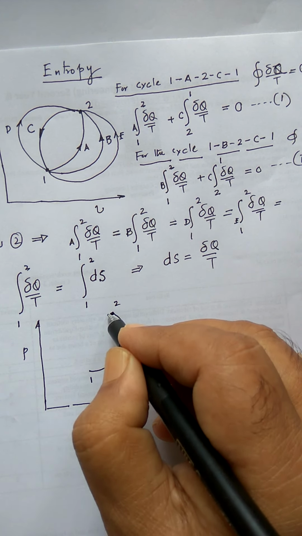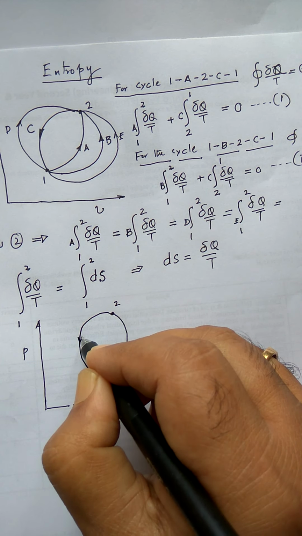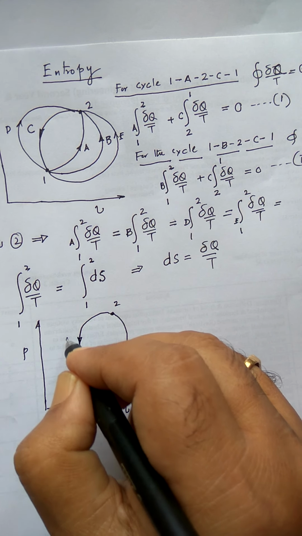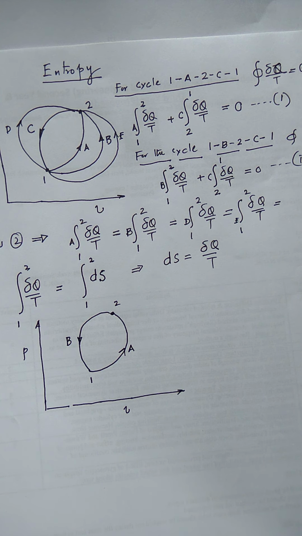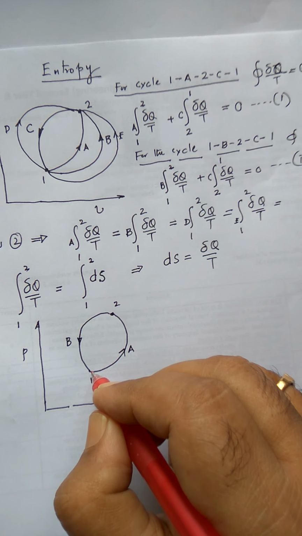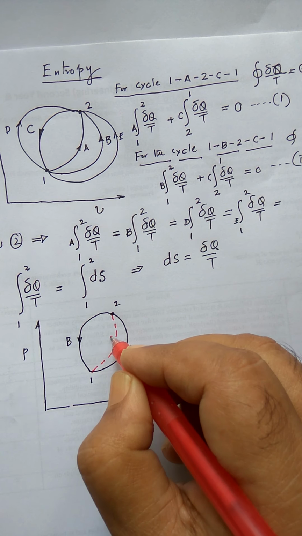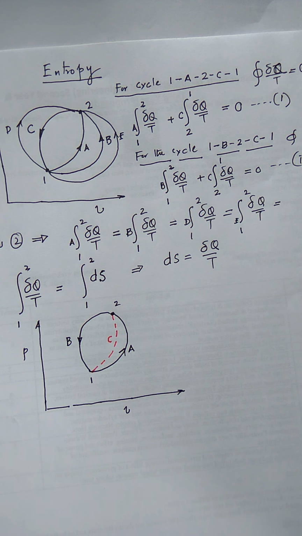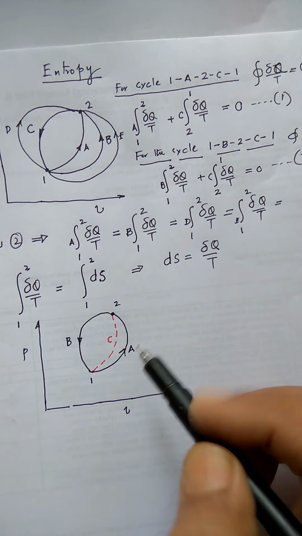This is a reversible path, and I have another reversible path from 2 to 1 by B, and I have another irreversible path from 1 to 2. I denote it by this, and let us say this is C. So if that is so, then if I take the Clausius equality and write in the same manner for the cycle